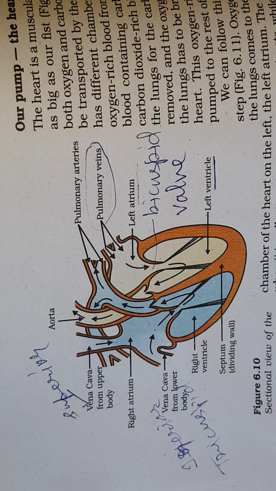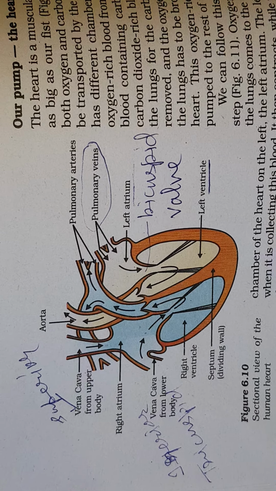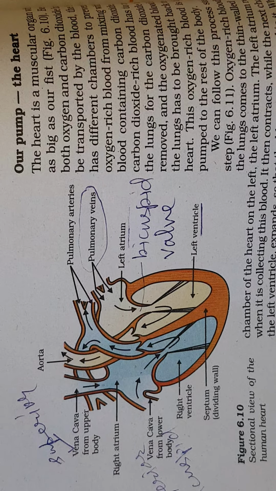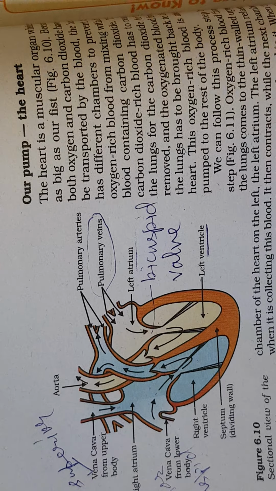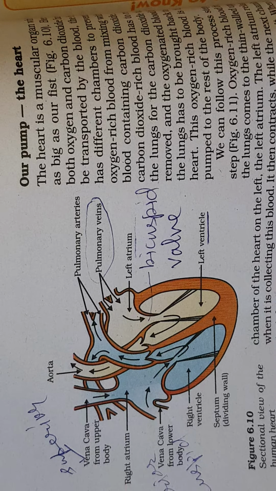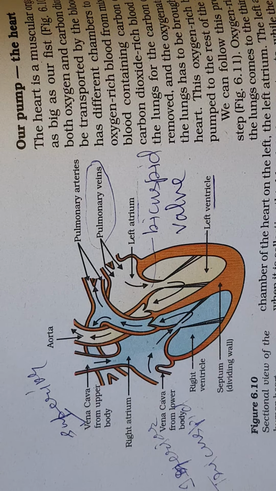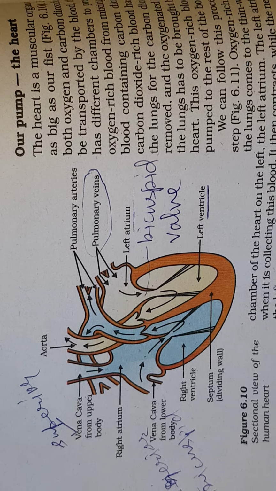The arteries are deeper inside the body and they are thick walled, so that they can bear the jerks, while veins are thin walled and comparatively less deep in the body. So these are the main differences. The rest of the differences you can write easily, that arteries carry oxygenated blood except the pulmonary artery, and veins carry deoxygenated blood except the pulmonary vein.